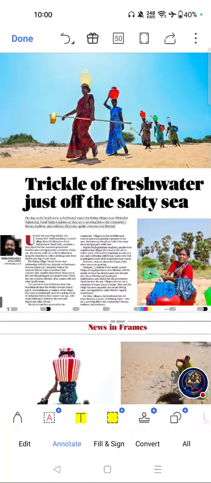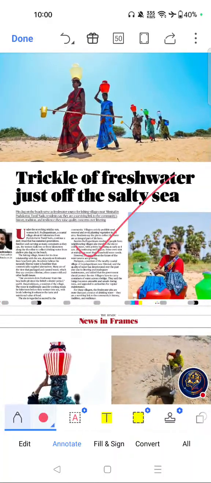This one. Trickle of fresh water just off the salty sea. If you see the importance, water scarcity is a major UPSC GS topic. Coastal aquifers and freshwater lenses are important geography concepts. Useful case study for climate adaptation and sustainable water management.